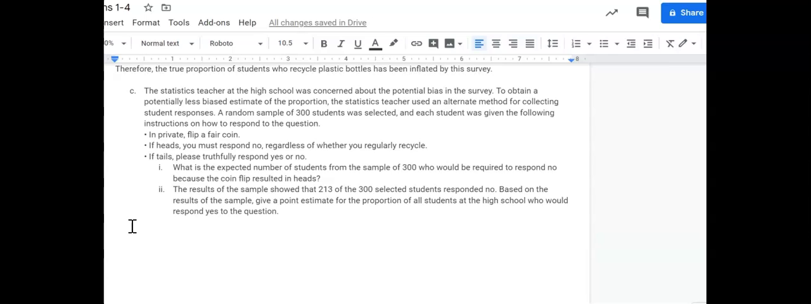The results of the sample showed that 213 of the 300 students responded no. I've skipped a part. What is the expected number of students from the sample of 300 who would be required to respond no because the coin flip is heads? If it's a fair coin, it's a 50-50 chance. So half of the students will have to respond no, no matter what.